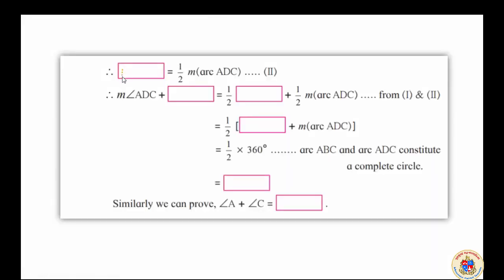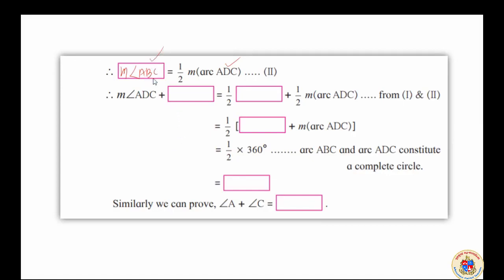Measure of angle ABC is equal to half of the measure of ADC. Correct? Now you have to combine these two equations which we made.